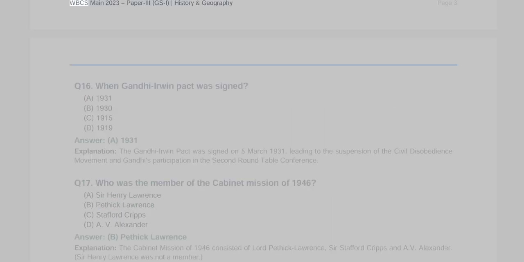Page 3, WBCS Main 2023, Paper 3, GSI, History and Geography. Q16. When was the Gandhi-Irwin Pact signed? A. 1931, B. 1930, C. 1915, D. 1919. Answer A, 1931. Explanation: The Gandhi-Irwin Pact was signed on 5th March 1931, leading to the suspension of the civil disobedience movement and Gandhi's participation in the Second Round Table Conference.